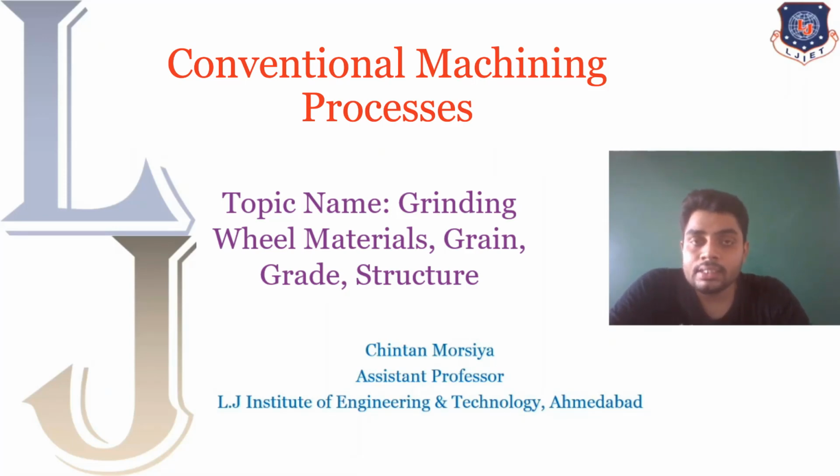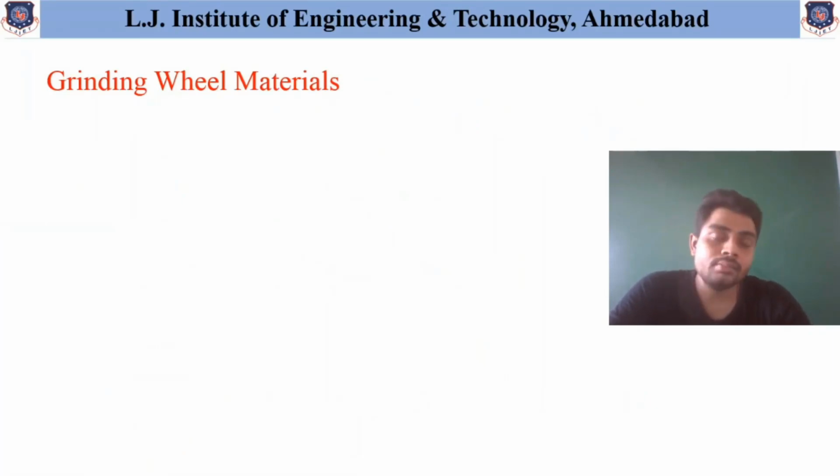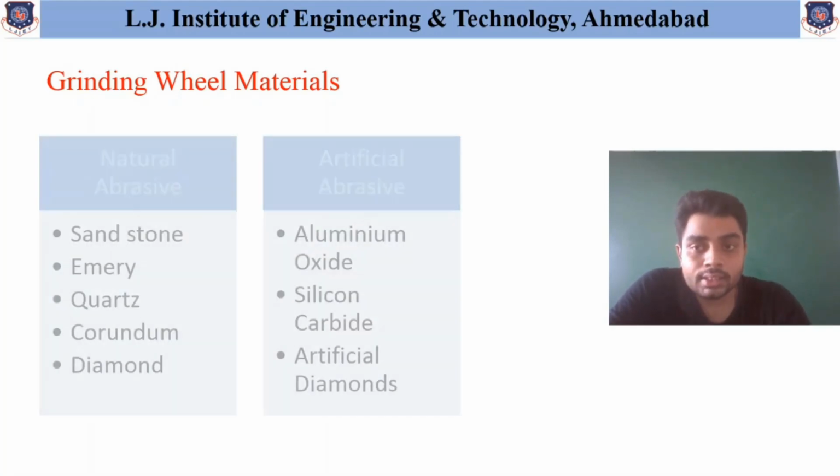Similarly, that part in detail we will now discuss one by one, keeping each and every parameter in mind. The first one is the grinding wheel materials. As we know, these grinding wheel materials are nothing but the abrasives used, and these abrasives might be natural abrasives or artificial abrasives. Based on requirement, natural abrasives or artificial abrasives may be used. So let us have a look.